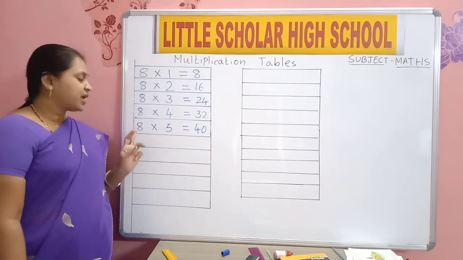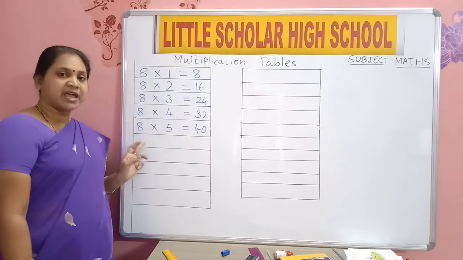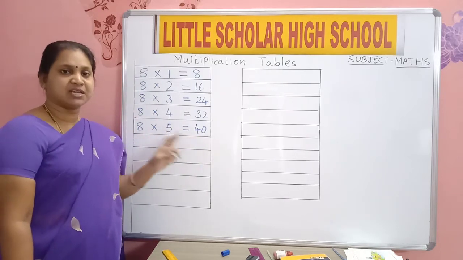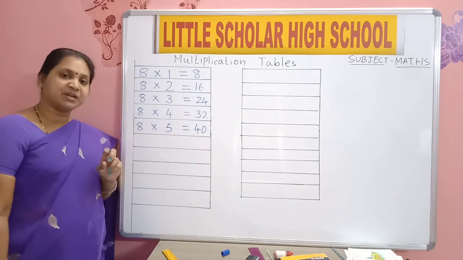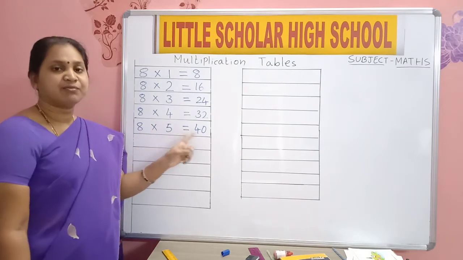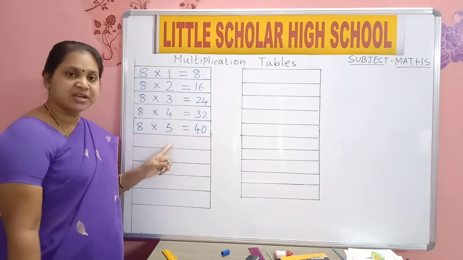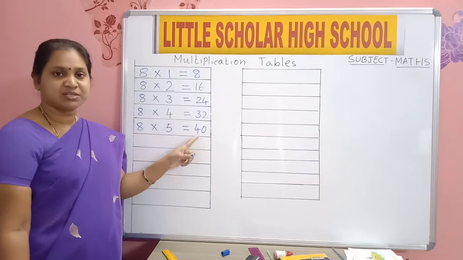Come on, say 8 5s are 40. 5 times you should say 8 5s are 40. First complete writing, and then you should say 8 5s are 40.